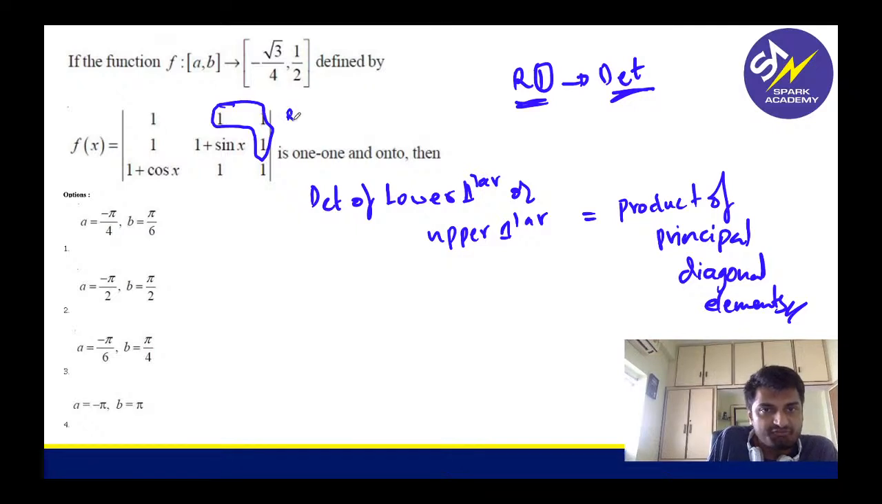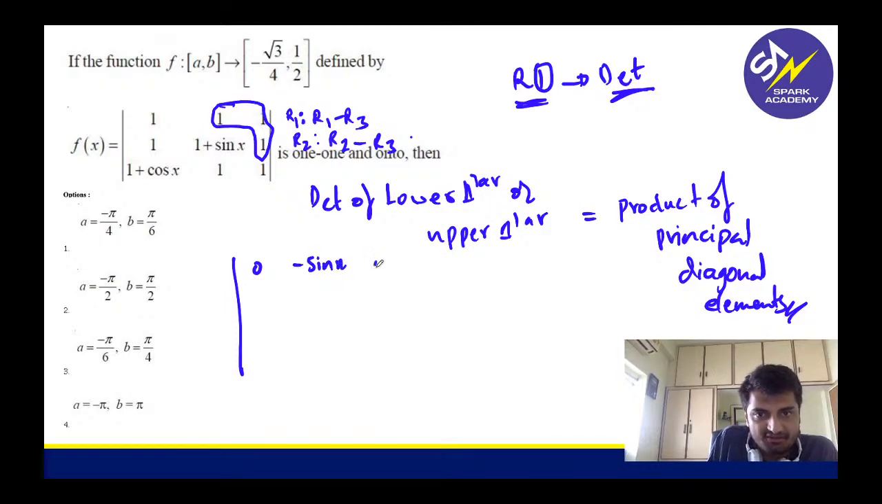Alright, so how do I make this 0? I will perform some row operations. Row 1 such that row 1 minus row 3. Row 2 such that row 2 minus row 3 I will do. That's it. If you do that, you will get a simple thing. So this is 1 minus 1, 0. This is 1 minus minus sin x, which is minus sin x. What about this? 1 minus 1 is 0 again.